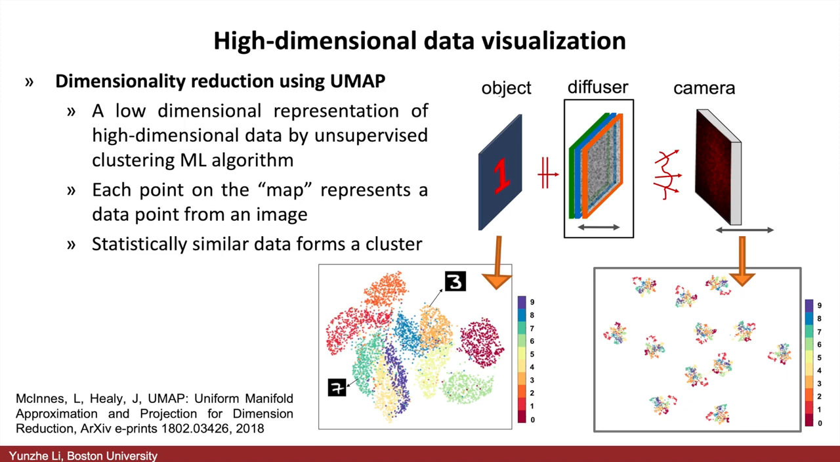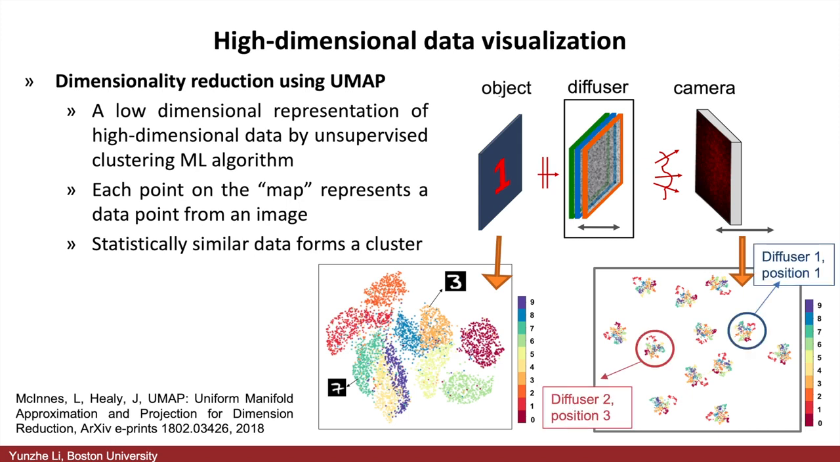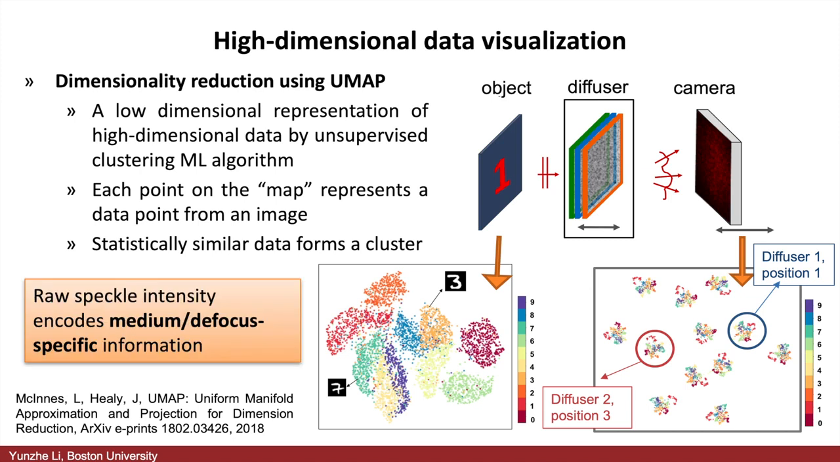You may notice that the objects are clustered by digit structure, but after going through diffusers, they cluster by different scattering situations, for example, different diffusers with certain positions, showing that statistically similar data forms a cluster, and raw speckle intensity encodes the medium or defocus specific information.